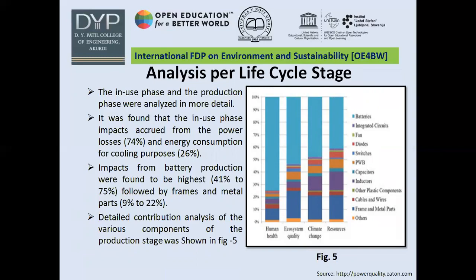And when talking about the impact from production, it was found that battery production was highest, and it varies from 41 to 75%, followed by frames and metal parts from 9 to 22%. So in the production section, we can see by weight also the batteries constitute the maximum weight, and the next in line was frames and metals, and similar proportions of impacts are coming from these two sections. So this figure gives you the detailed analysis of various components of the production stage.